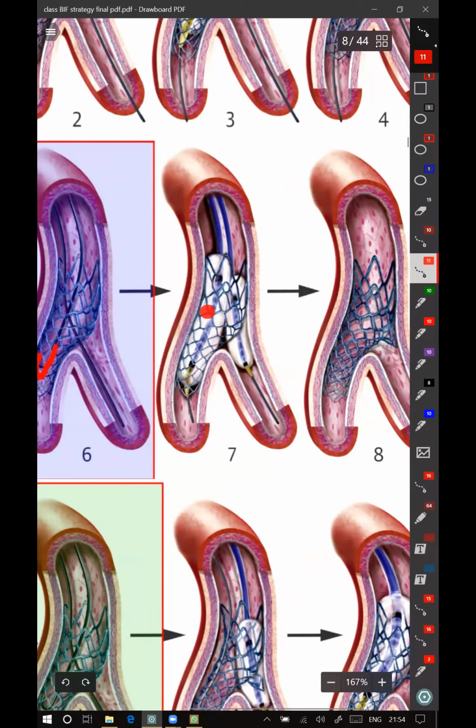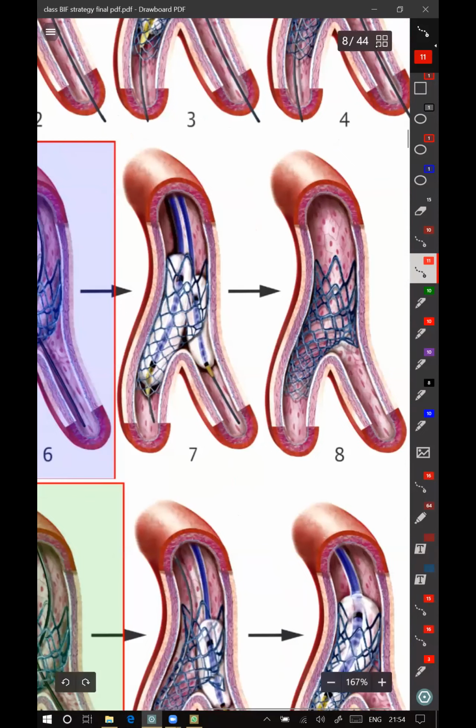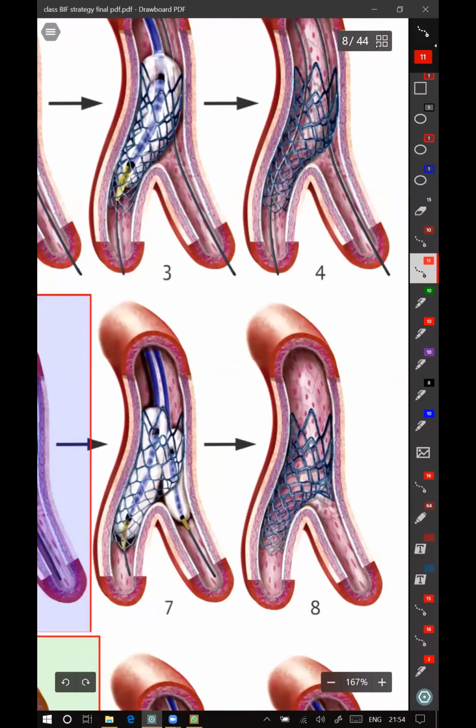You take both the balloons and do a simultaneous kissing inflation. By doing that, compared to the above image, where it was not very well apposed, this part gets opened inside the side branch, and that provides a better scaffolding for the vessel.